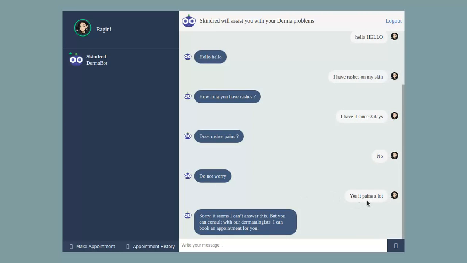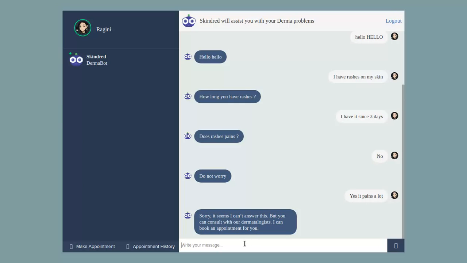After I told it that yes, it pains a lot, it says, "Sorry, it seems I can't answer this, but you can consult with a dermatologist. I can book an appointment for you." There are some instances where the chatbot won't be able to answer. It could be anything, like if something can only be approved by a doctor, or if it doesn't make sense. In that case, the chatbot would give this reply. This has been manually given if the chatbot doesn't know what it has to reply.